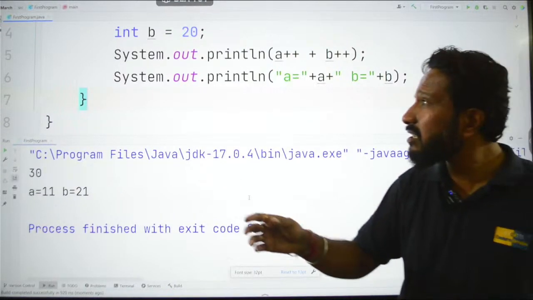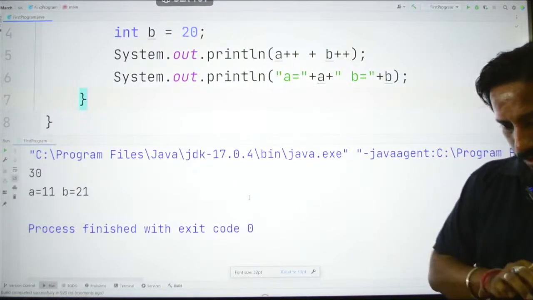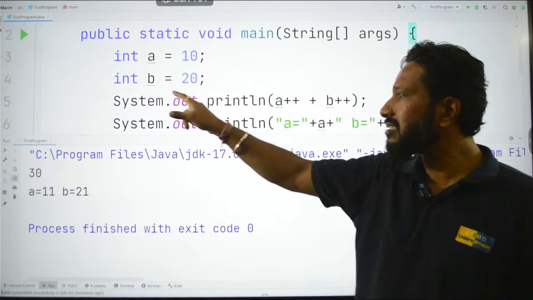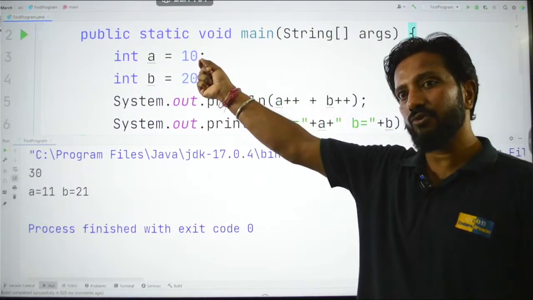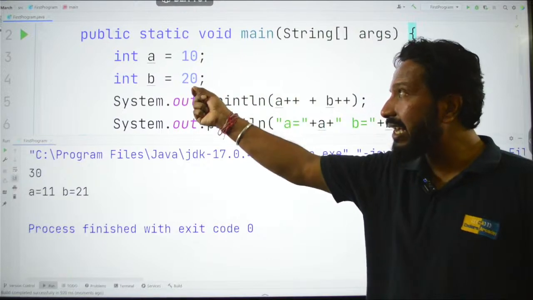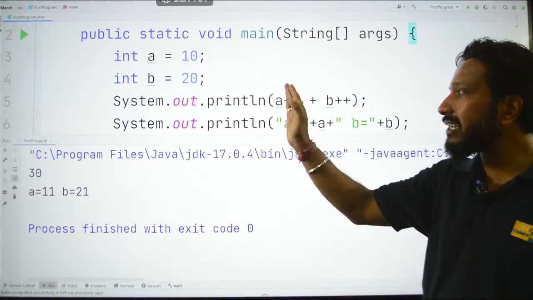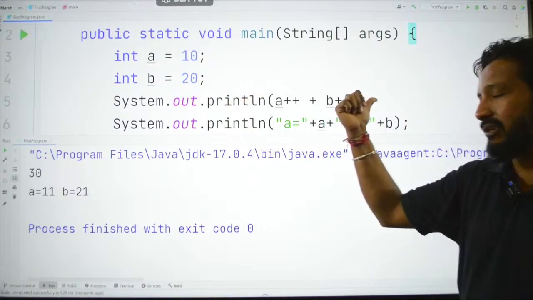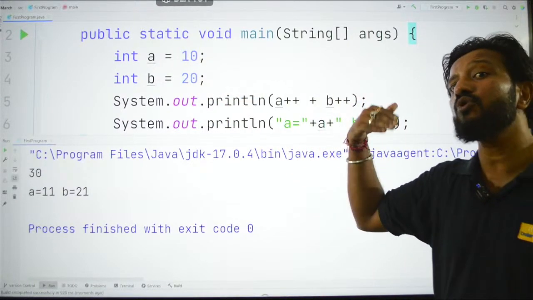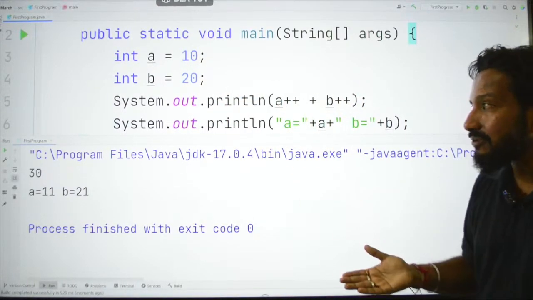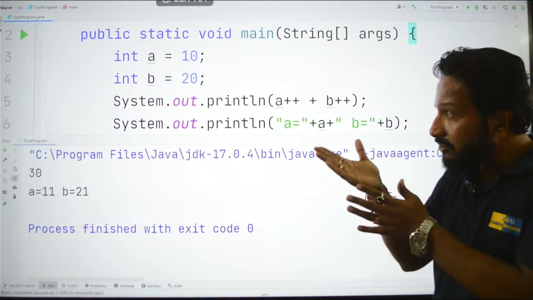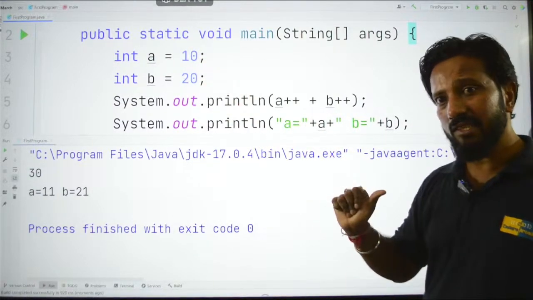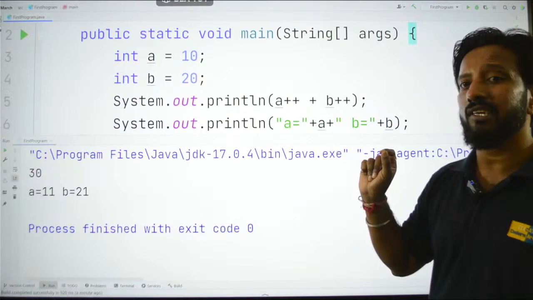Now you can see in the first line, the current values which are 10 and 20 have been taken from the variable and they have been added together, and we got the answer as 10 plus 20 equal to 30. Okay. This is in the postfix method. Okay. And after that, in the memory, the values of a and b have been updated to 11 and 21. Make sense? Please, this is a very important thing to understand.